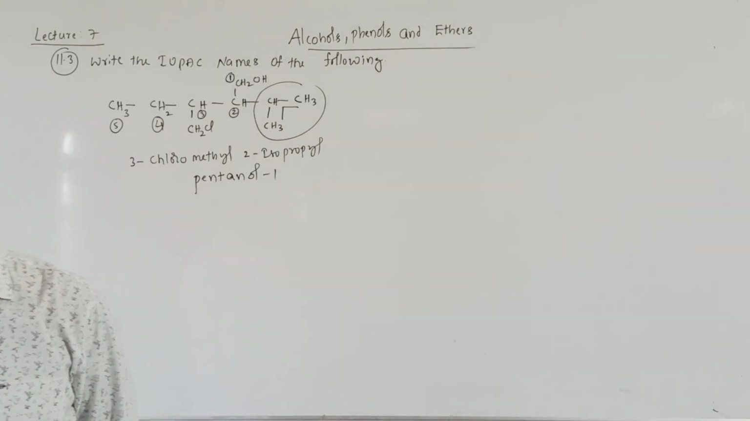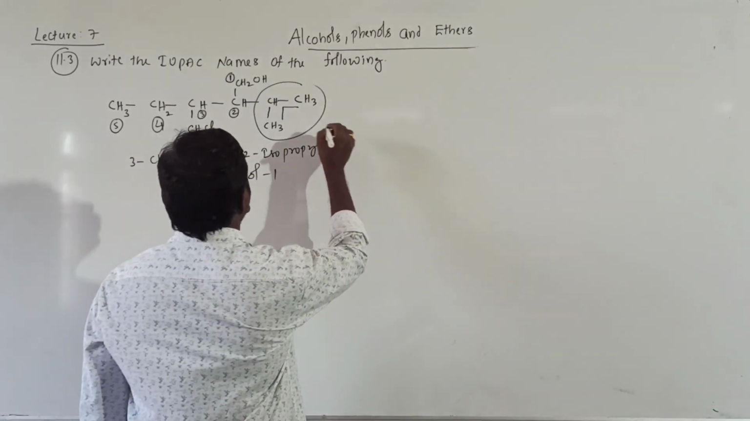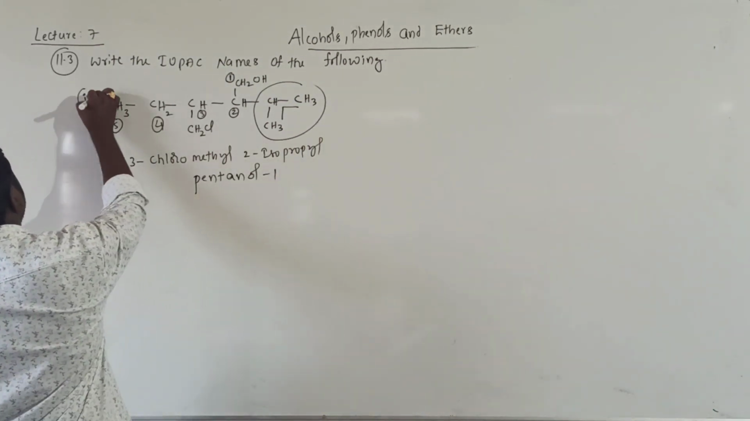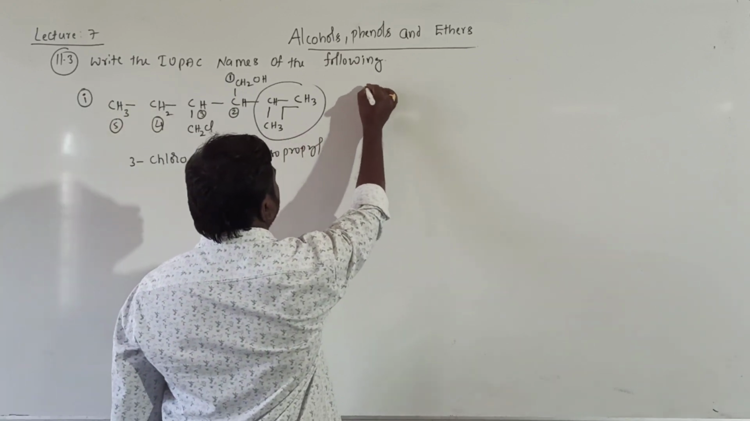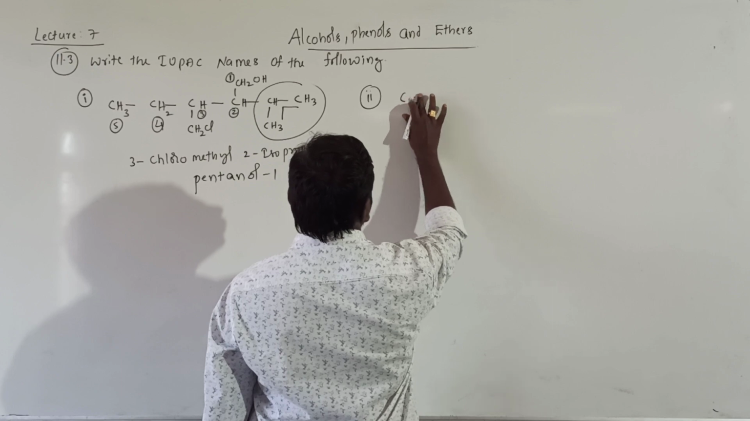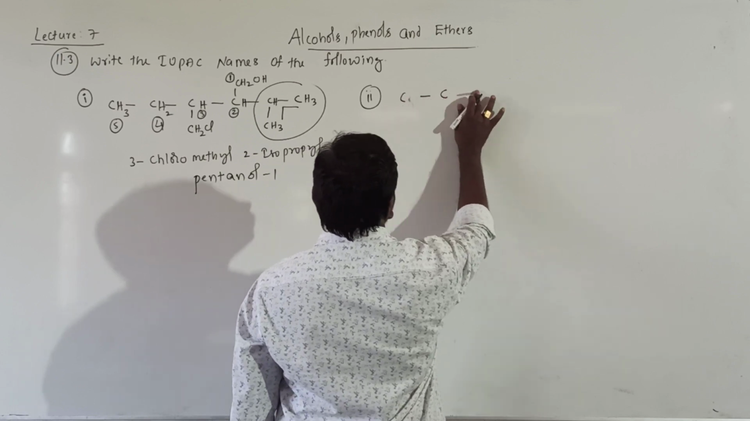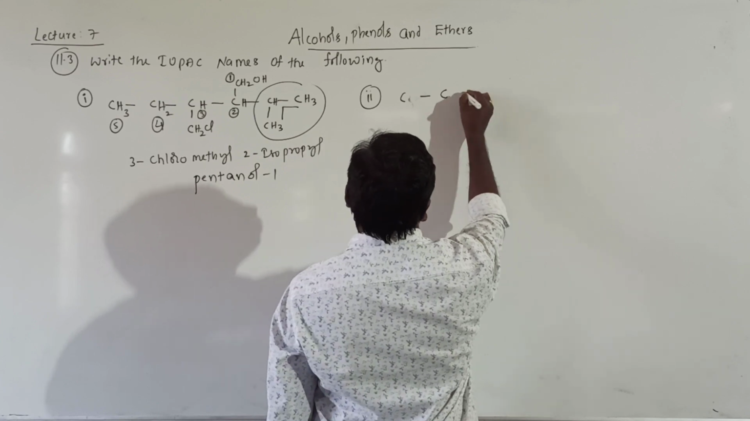Next compound. 1, 2, 3, 6 carbon atoms. Again, second compound. Compound number 2: 1, 2, 3, total is 6.